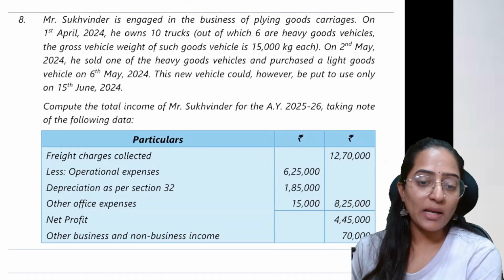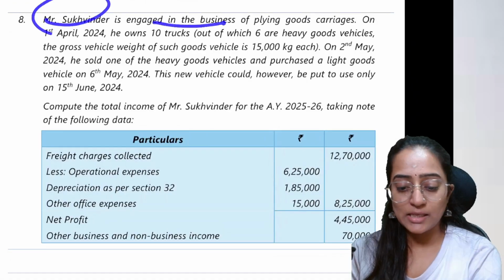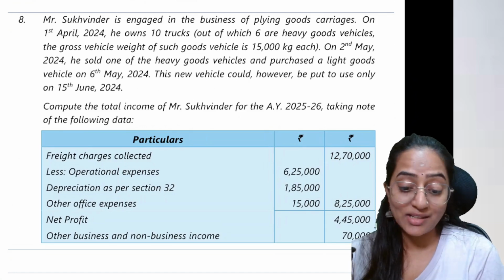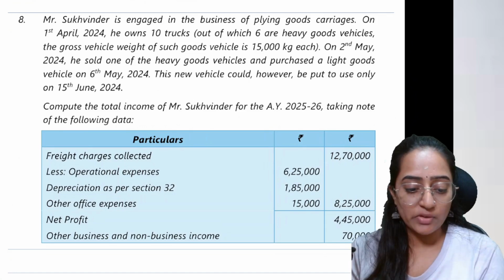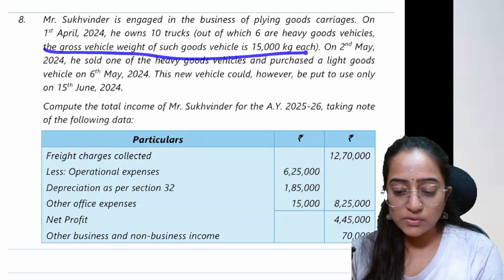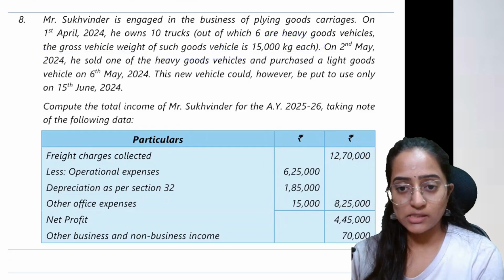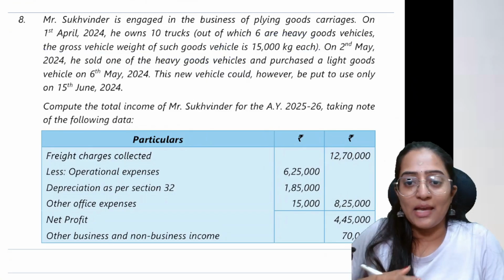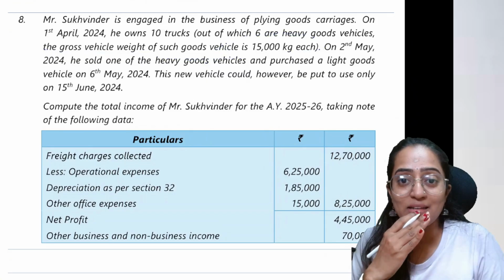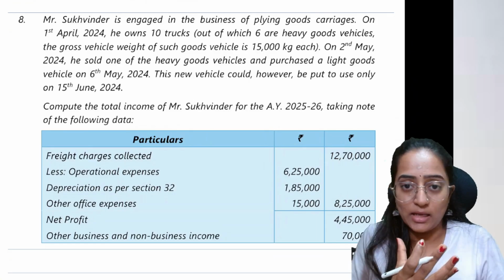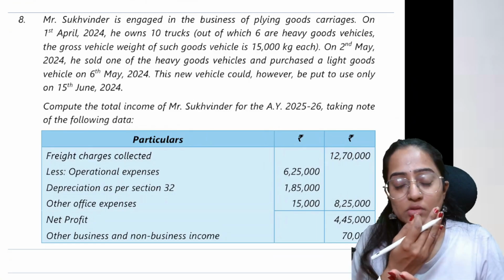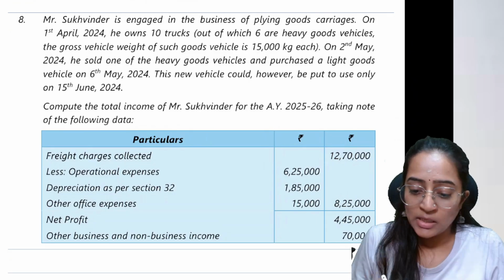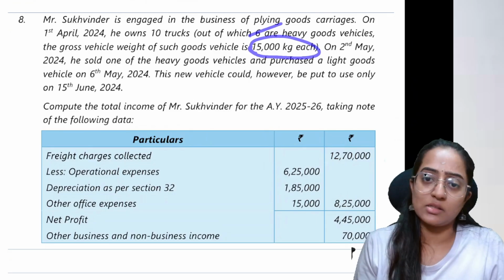We'll get into question number 8. That is Sukhwinder. Mr. Sukhwinder is engaged in the business of plying goods carriages. On 1st April 2024, he owns 10 trucks, out of which 6 are heavy goods vehicles weighing 15,000 kg. How do you classify a heavy goods vehicle under section 44AE? A heavy goods vehicle is one where the weight exceeds 12,000 kg. So it is 15,000 kg, so it's going to be considered as heavy goods.